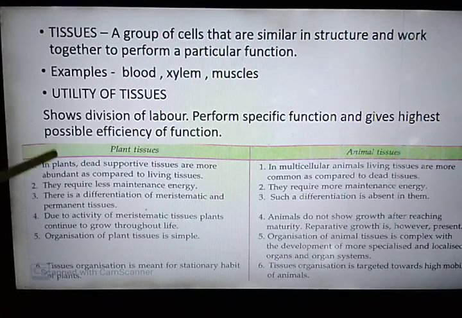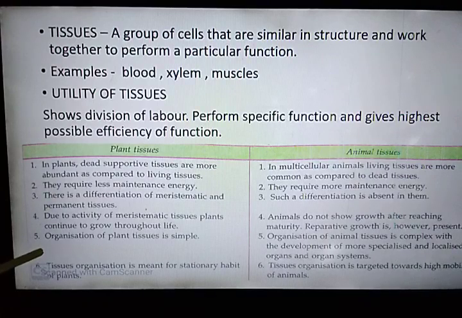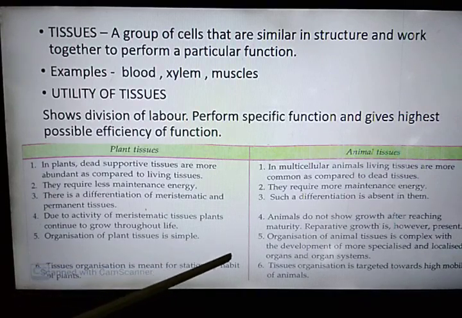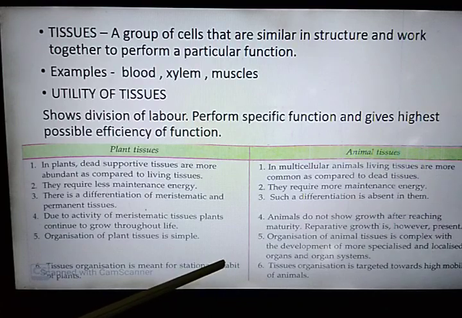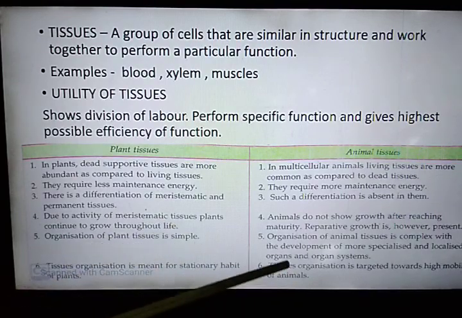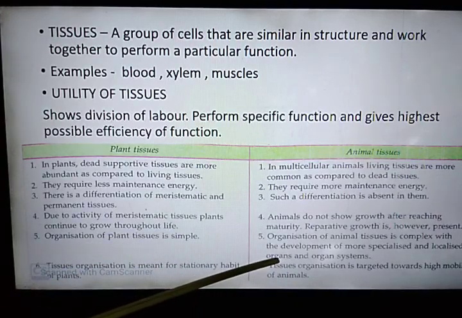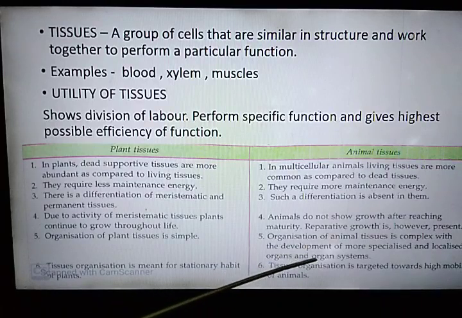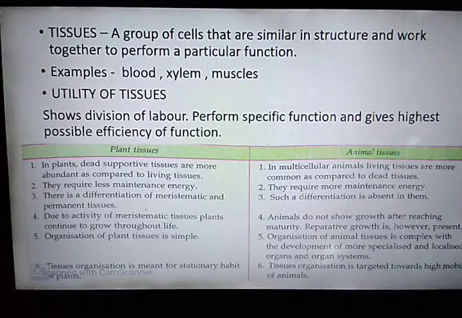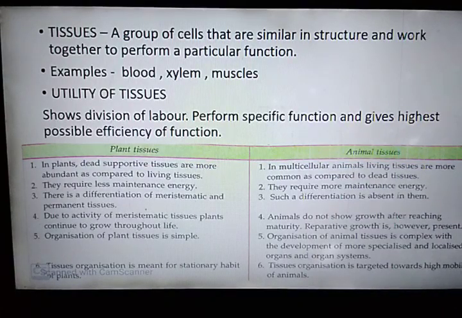Structural organization of plant tissue is simple, whereas structural organization of animal tissue is complex. Further, tissues organize to form organs, and organs organize to form organ systems. Tissue organization in plants is meant for the stationary habit of plants, whereas tissue organization in animals is meant for active locomotion.